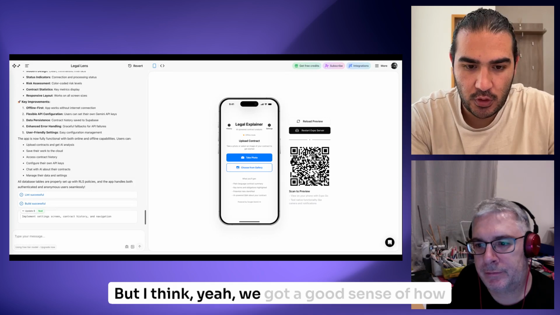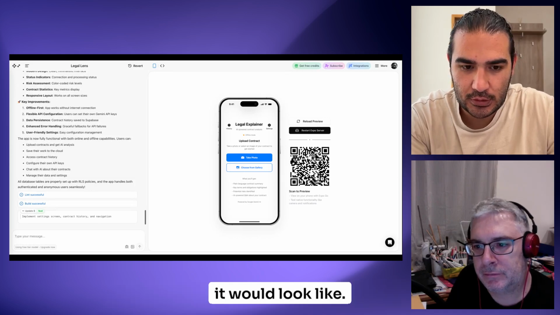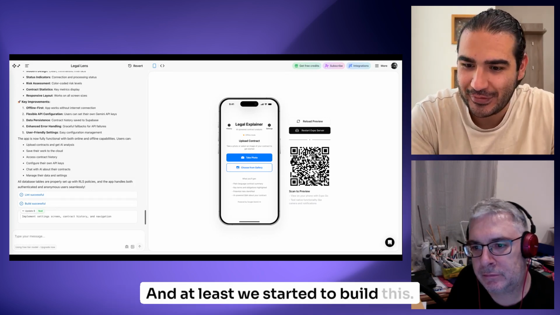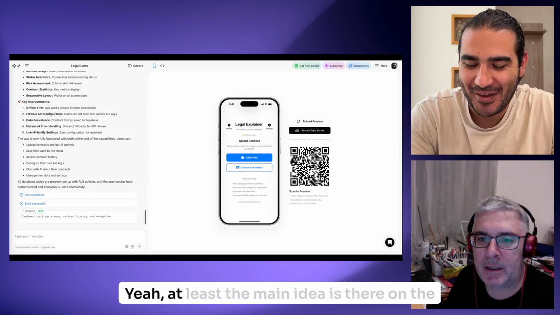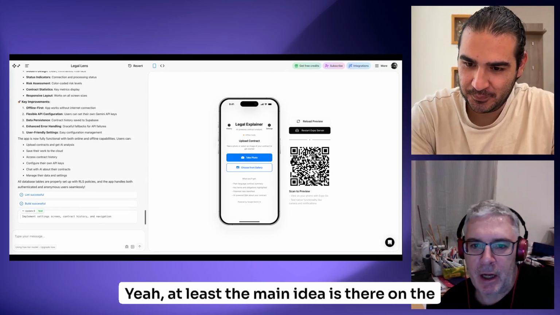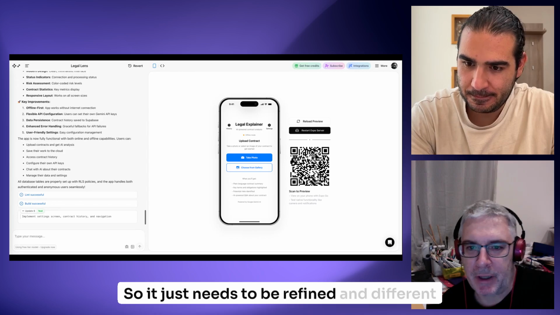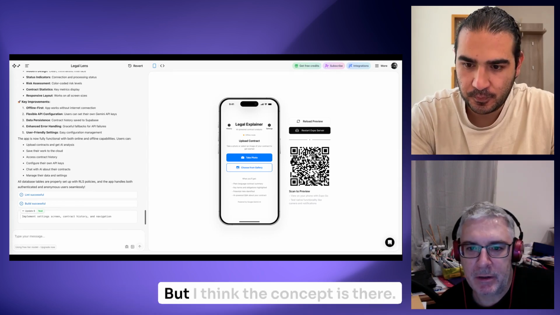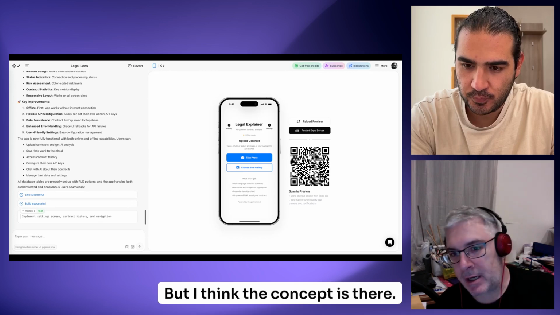But we got a good sense of how it will look, and at least we started to build this. The main idea is there on the app, it just needs to be refined and different things changed. But I think the concept is there.